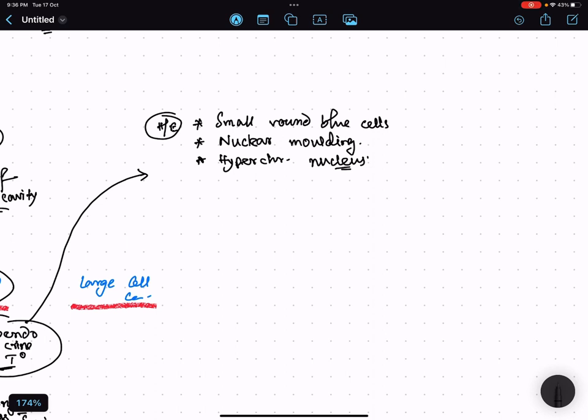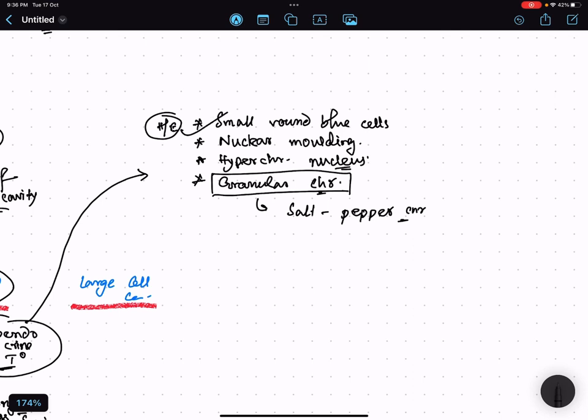Very important, the chromatin will be fragmented and granular, which gives an appearance known as salt and pepper chromatin. This is seen in any neuroendocrine tumor: small round blue cells, nuclear molding, and salt and pepper chromatin because of the granular chromatin appearance.